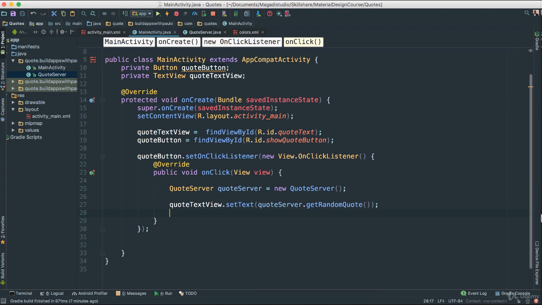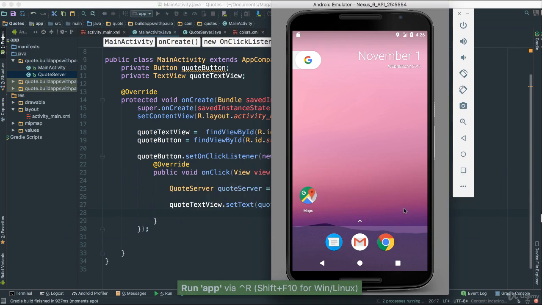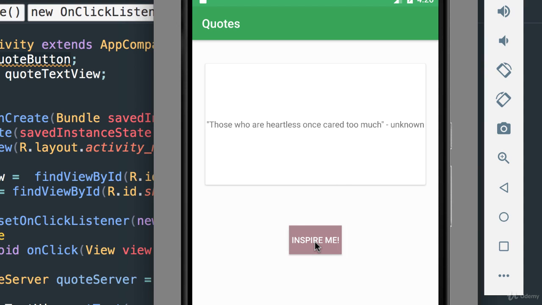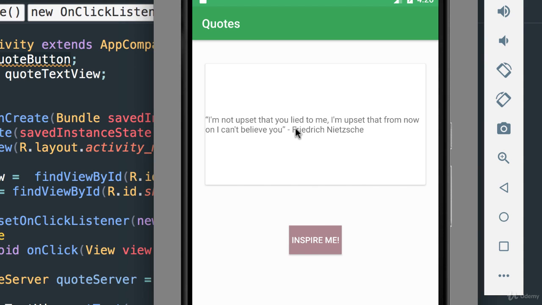Wow, isn't that amazing? And that's it, folks. So now if you save this and give it a run, you are going to see magic happen. Okay, are you ready? Okay, click. Look at that. Those who are heartless once care too much. Look at that. Oh my goodness, we're actually getting quotes from our quote server.